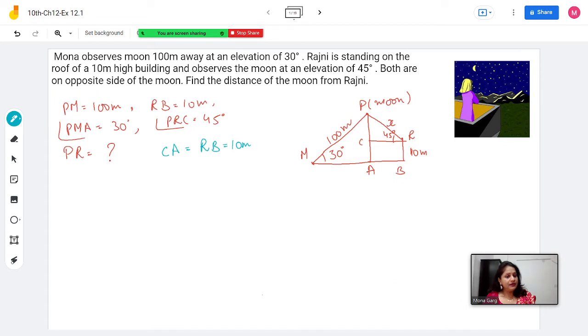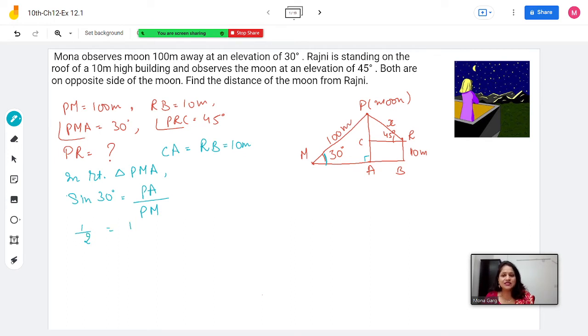So let's start. Let's apply a trigonometric ratio in a right triangle, PMA. Here the angle is given; this is the hypotenuse and this is the perpendicular. What is the relation between perpendicular and hypotenuse? It is sine theta. So sine 30 degree is equal to perpendicular PA upon hypotenuse PM. For sin 30 we write 1/2. The value of sin 30 is 1/2. Don't get this wrong, or the whole question will be wrong.